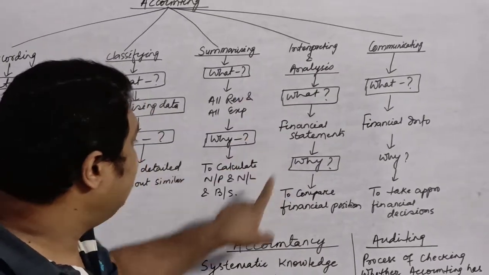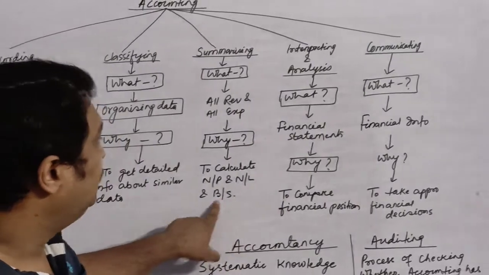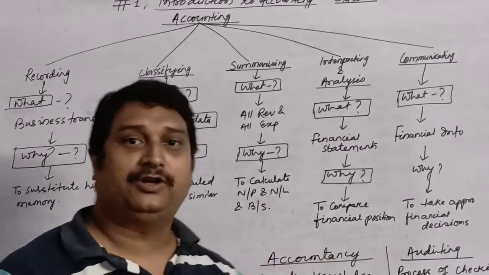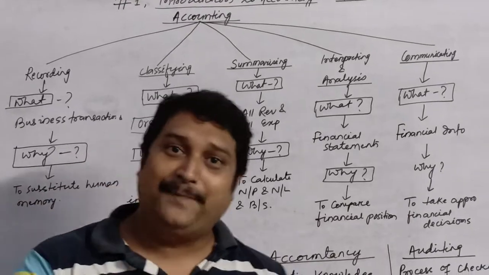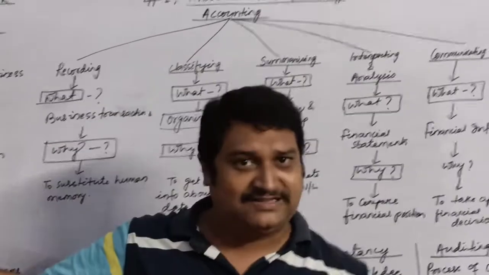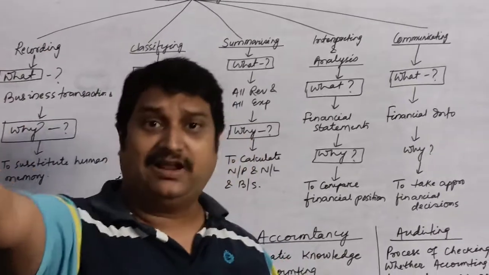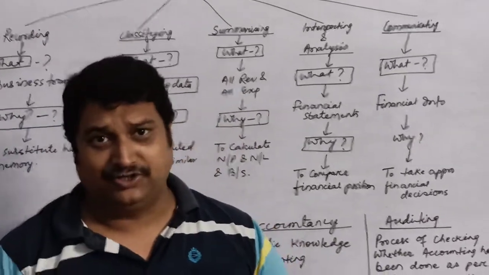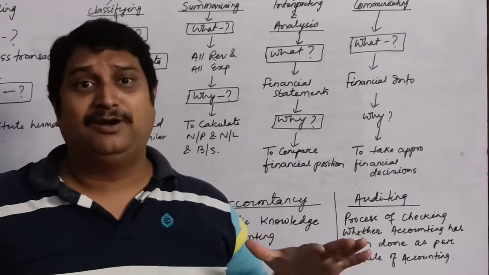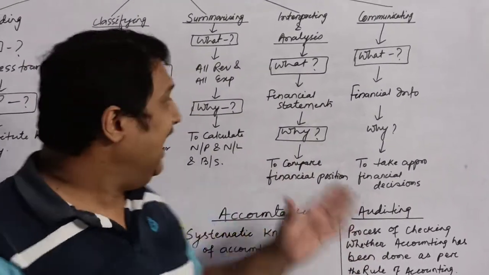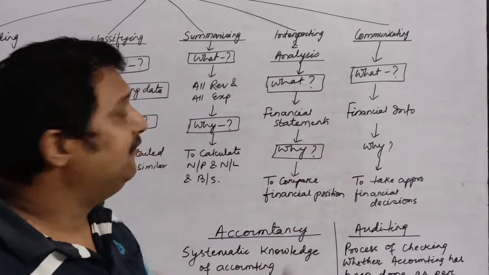So financial statements, the balance sheet that are prepared, are interpreted to compare the financial position of the business. You may compare your financial position with the previous year's financial position, or with some other organization's financial position. In this way, you will be able to find out where you stand in the market. And only that much is not sufficient.